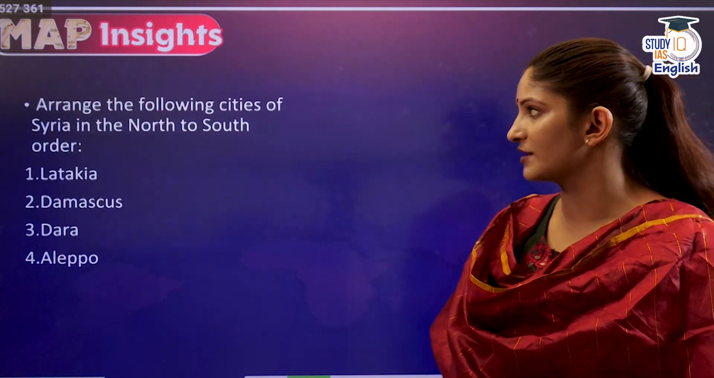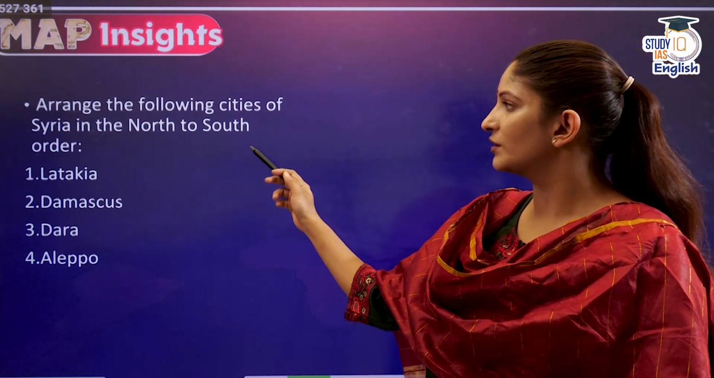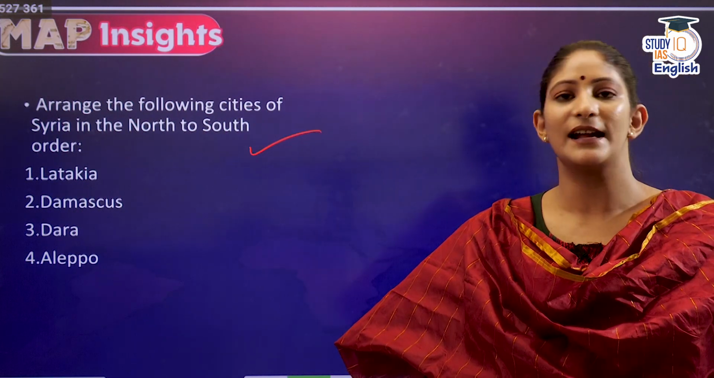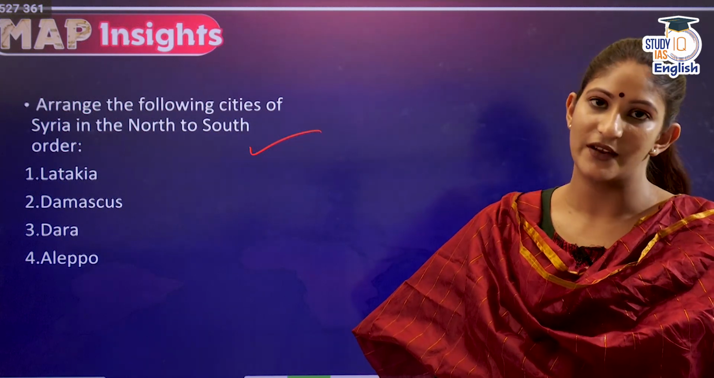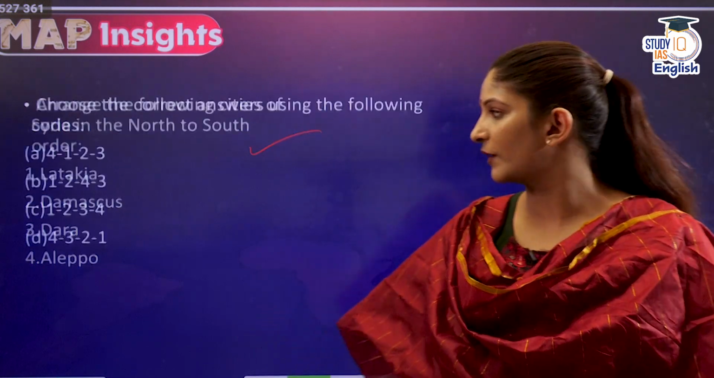That is why this question has been asked. Arrange the following cities of Syria in the north to south order, this particular direction. These are the many important cities that are in the news more often, so that is why we have to know about them. Latakia, Damascus, Dara, Aleppo. 1, 2, 3, 4.